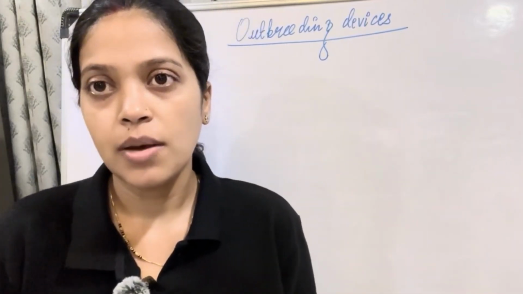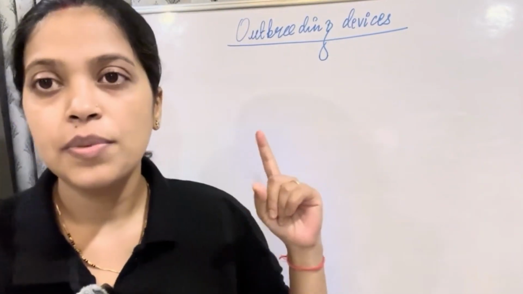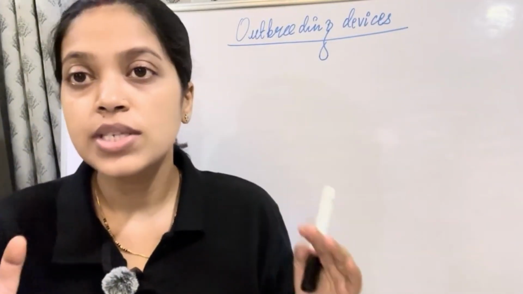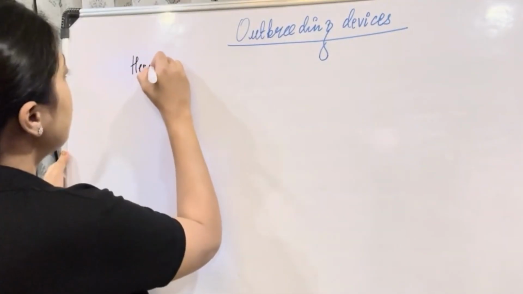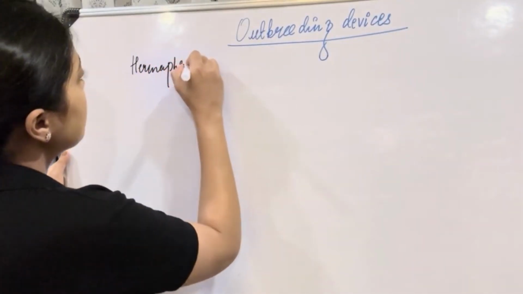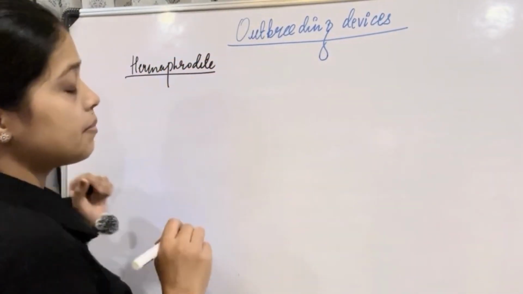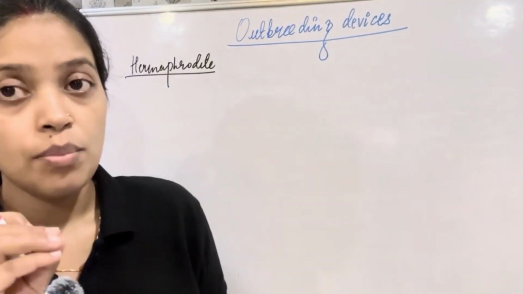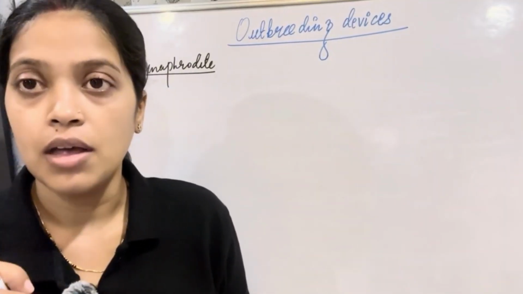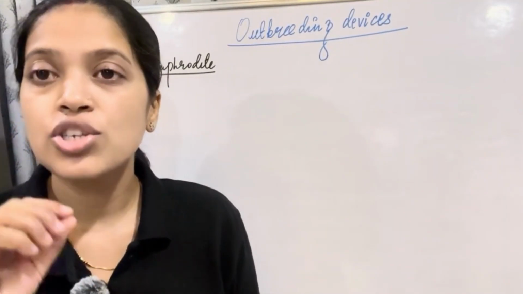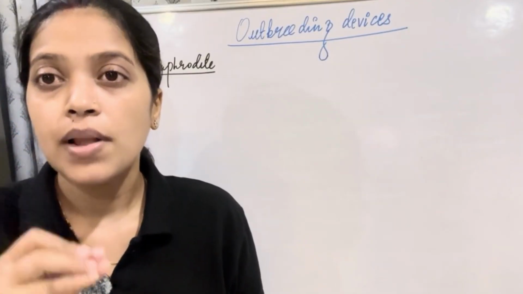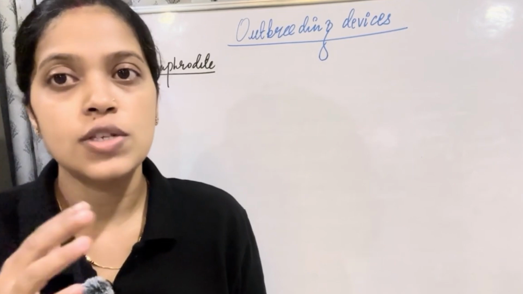Hello students, in today's class we will be talking about a new topic which is outbreeding devices. 85% of the angiosperms that you see around are hermaphrodite. What does that mean? It means that they have the stamen and carpel, both present within the same flower. That means the chances of self-pollination are very high. However, the plant still opts for cross-pollination.